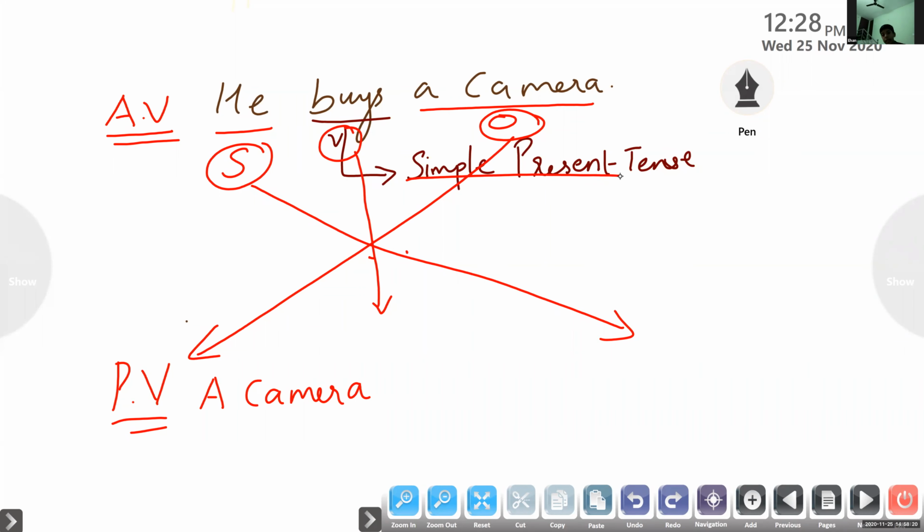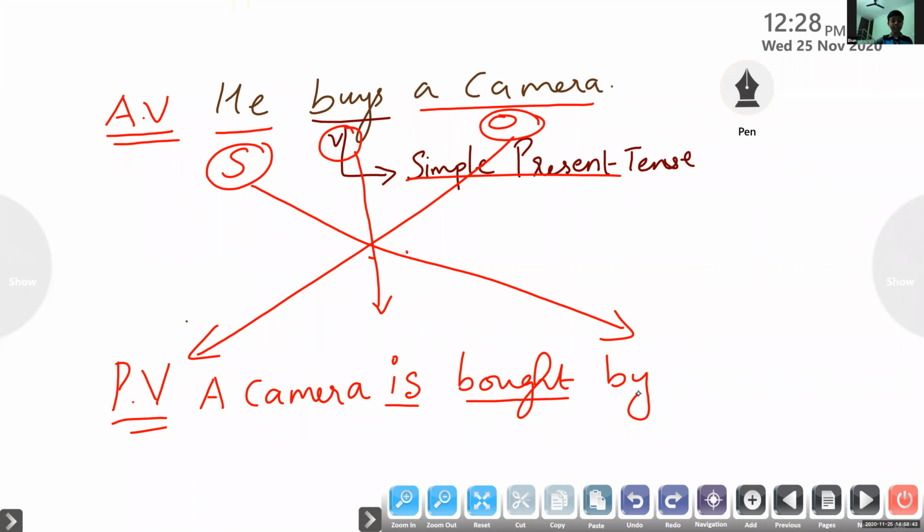Louder. Is. Both. A camera is... The past participle form of buy is bought, B-O-U-G-H-T. So the form is the verb be plus the past participle bought. Right. And what is point number 3? By. The position: subject by should be object.